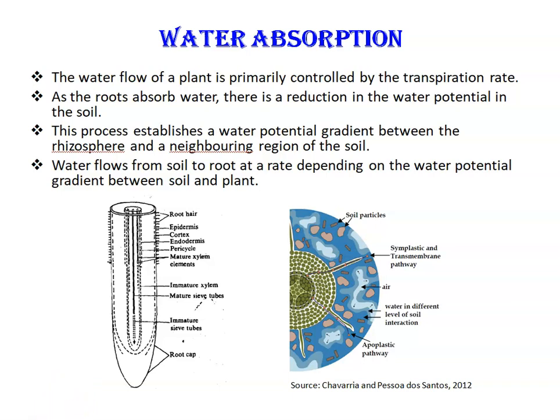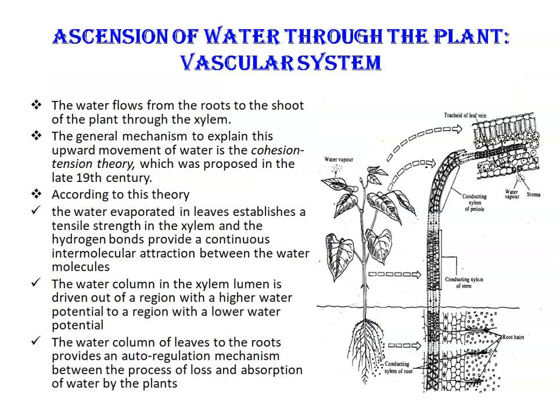Another important point, the water absorption by root is related to its surface directly in contact with soil. Thus, the longer and the younger roots with more root hair are essential for increasing the contact surface and improve the water absorption capacity of the soil.